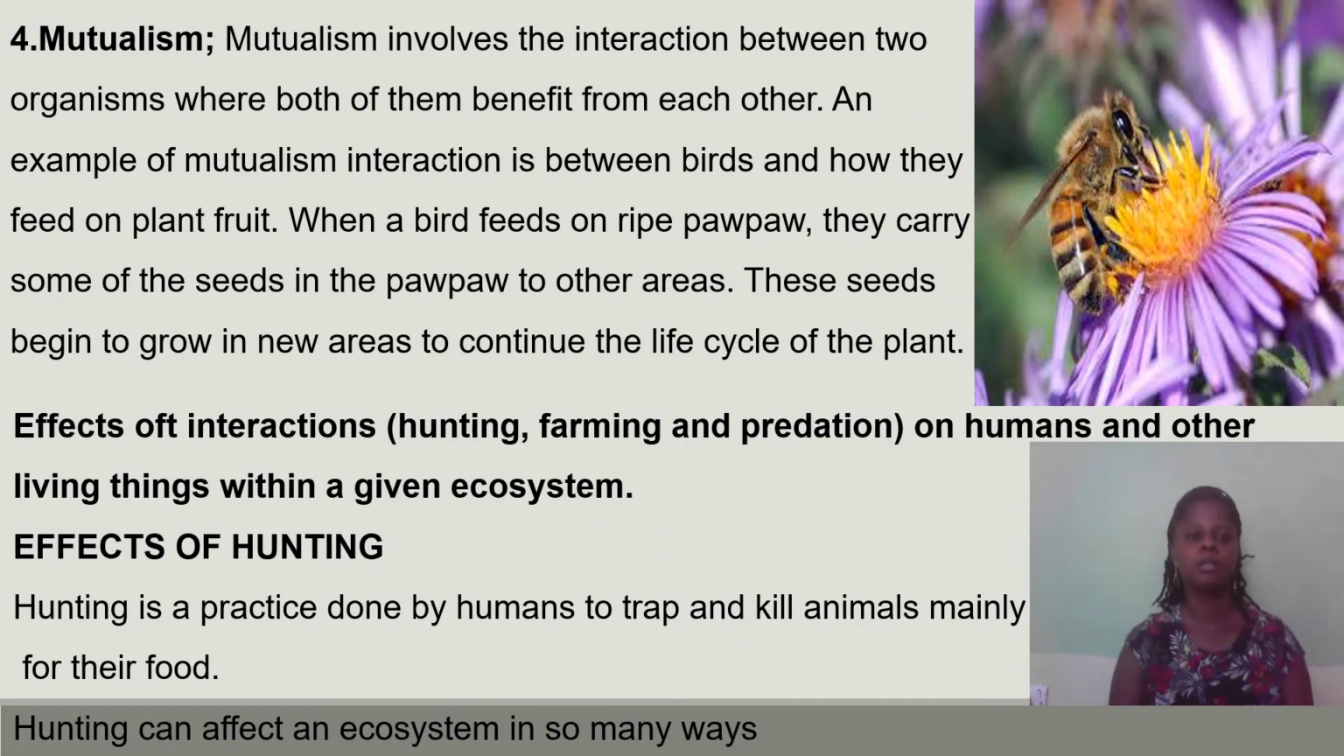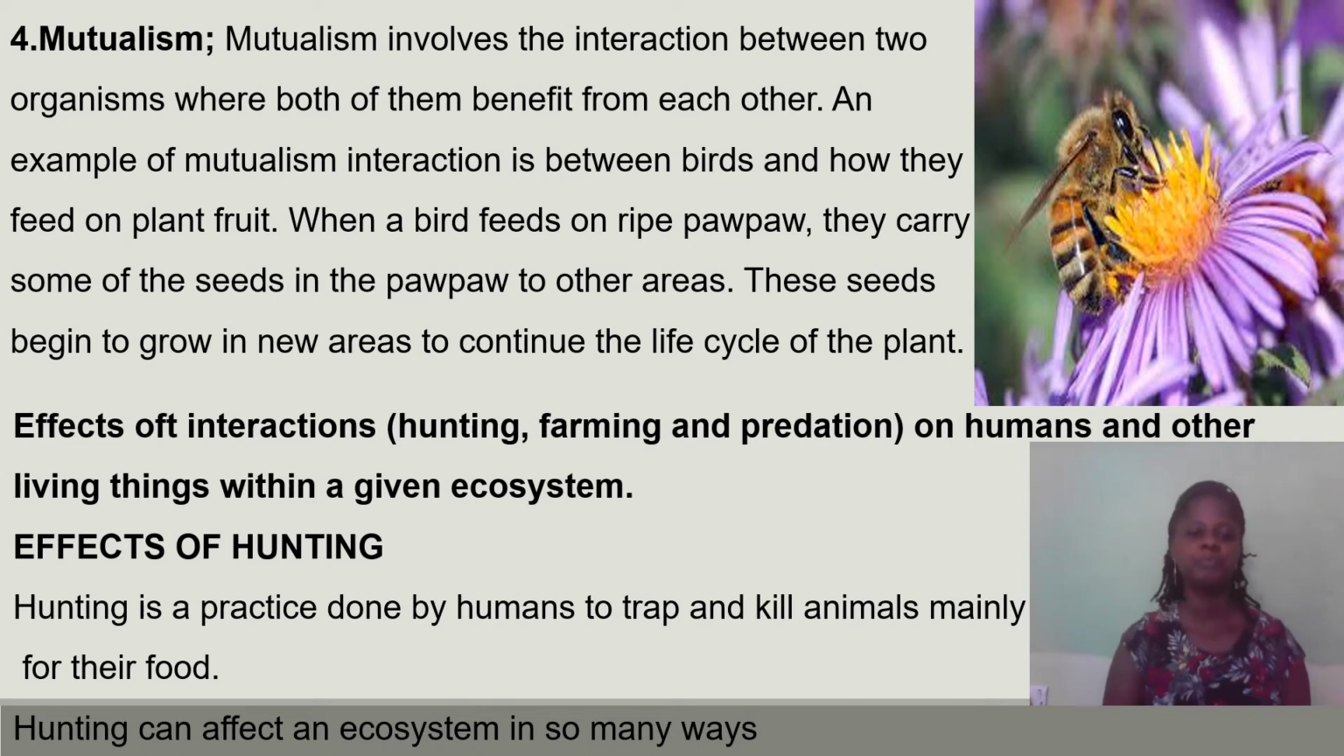The fourth is mutualism, which involves interaction between two organisms where both of them benefit from each other. An example is the interaction between a bird and the plant fruit it feeds on. When a bird feeds on a ripe pawpaw, it carries some of the seeds to other areas. The seeds begin to grow in new areas to continue the life cycle of plants. Also, insects feeding on the nectar in flowers transfer pollen from flower to flower through their feeding.